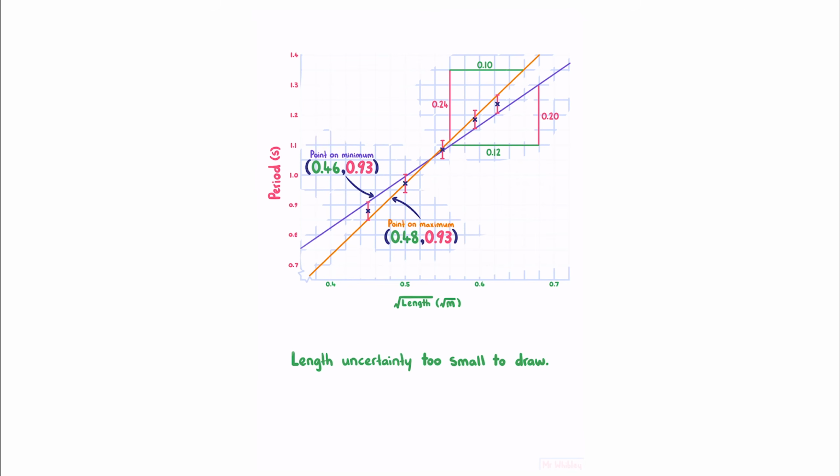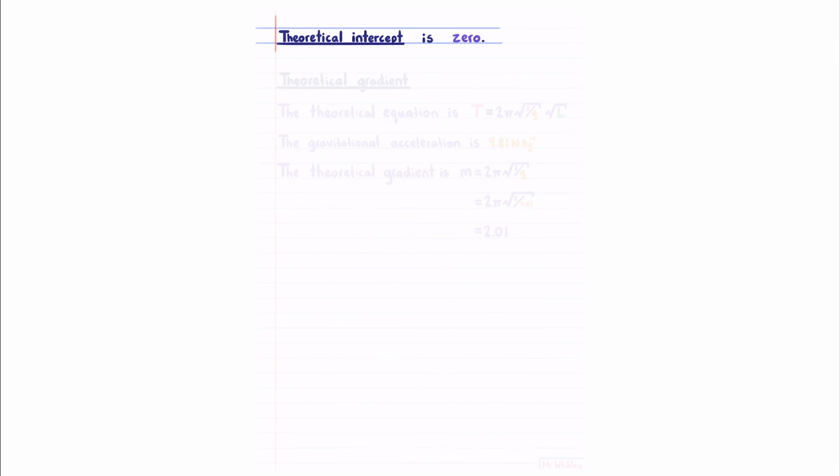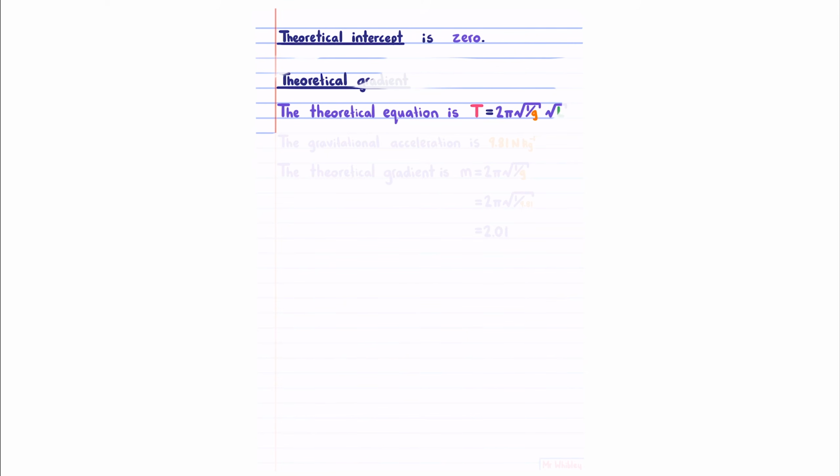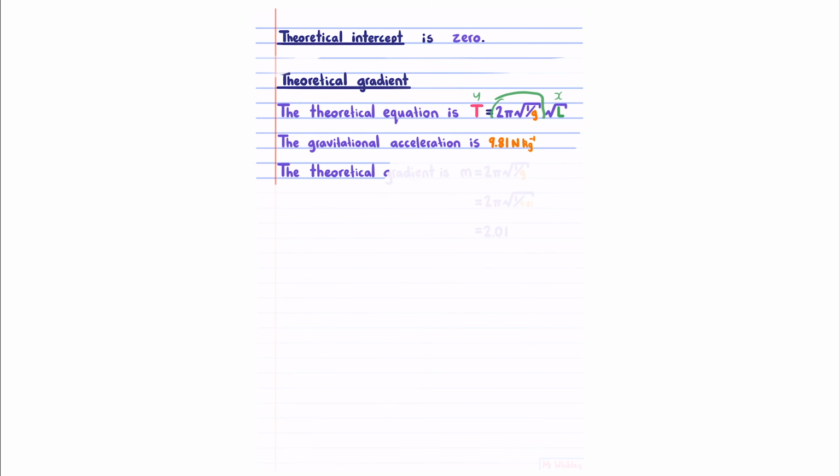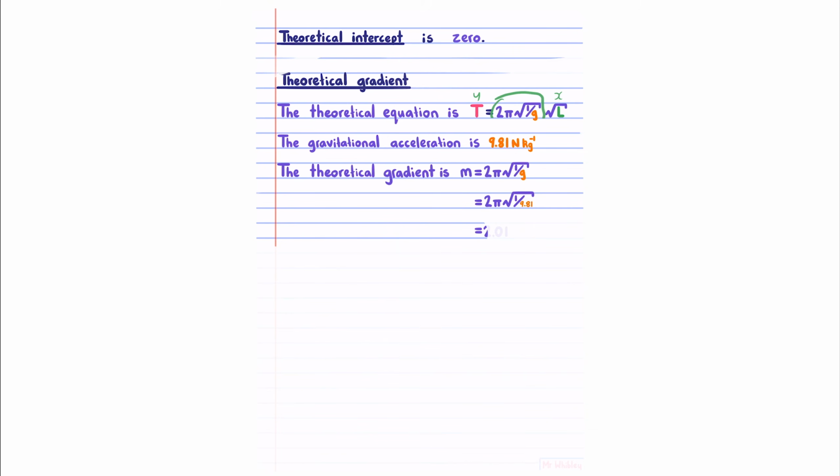Our theoretical intercept is 0, which we can see from our theoretical equation here, which should always be given to you on your task sheet. Now knowing that this is y and this is x, that means that this here is our m, our gradient, which knowing that the gravitational acceleration is 9.81 newtons per kilogram, and knowing the equation for our theoretical gradient is 2 pi the square root of 1 over g as mentioned above, we can substitute that value and find a theoretical gradient of 2.01.